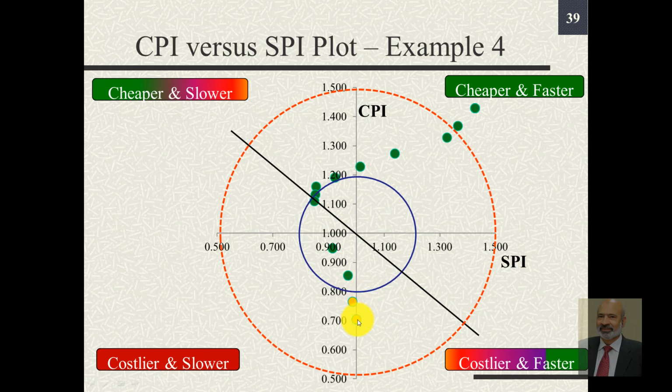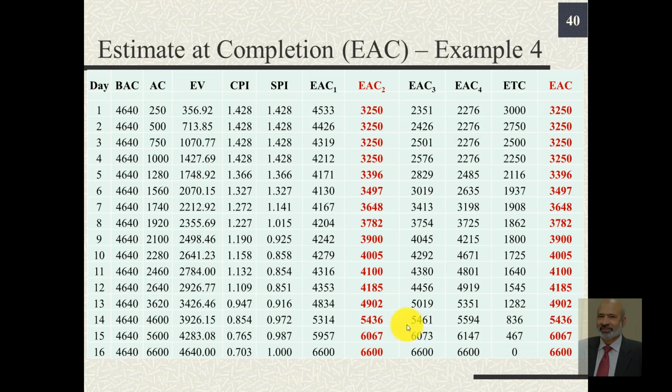The last 2 points that are shown in amber or yellow color are still acceptable even though the values of CPI are like 0.7 and 0.75, but still these do not indicate any real threat or danger. So there is nothing serious to be concerned about. This table depicts the numerical values of estimate at completion using various relationships that we discussed in the beginning.